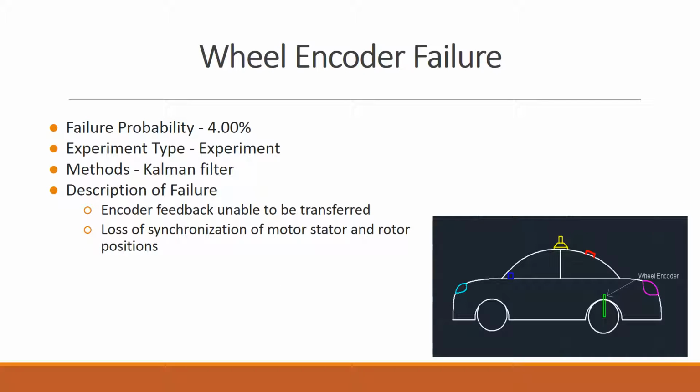Next is wheel encoder failure, where the probability of failure is 4%. This number was found from another source, which used an original experiment. The data was then analyzed using the Kalman filter. Failure was found when encoder feedback was unable to be transferred, in addition to the loss of synchronization of motor, stator, and rotor positions.